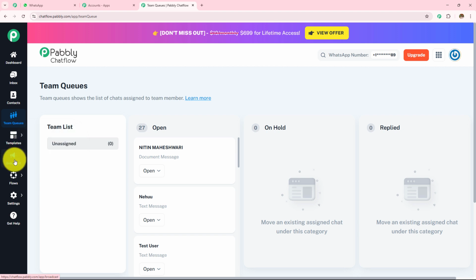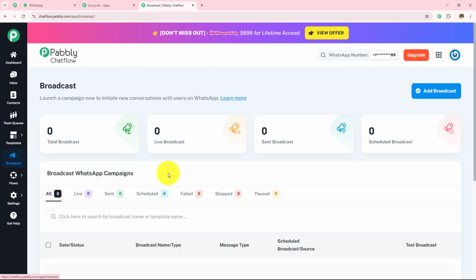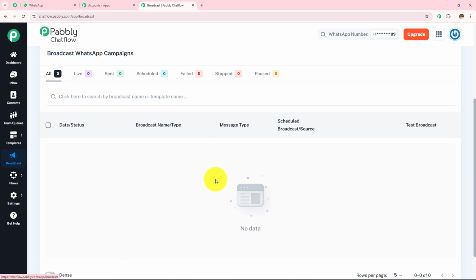Next we have this broadcast. So we use this to send bulk message to your contacts using approved WhatsApp templates. This is ideal for announcement offers or promotional messages.